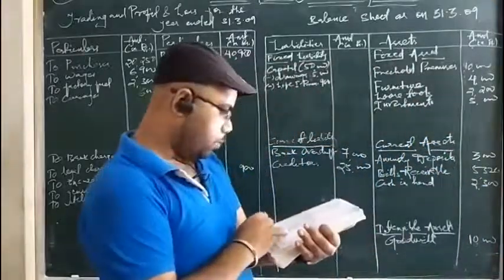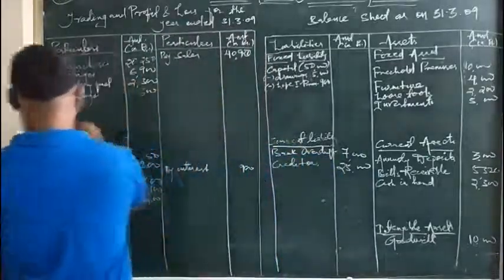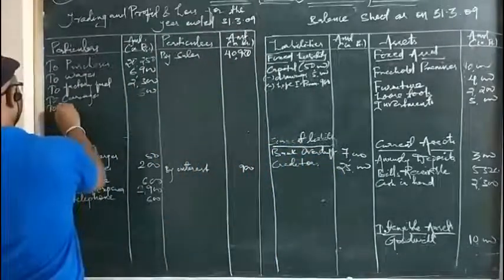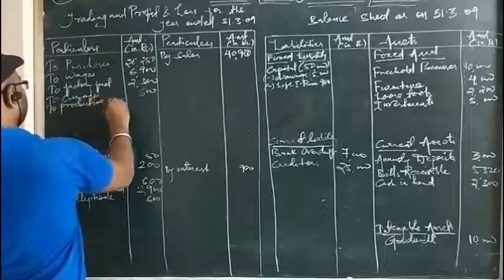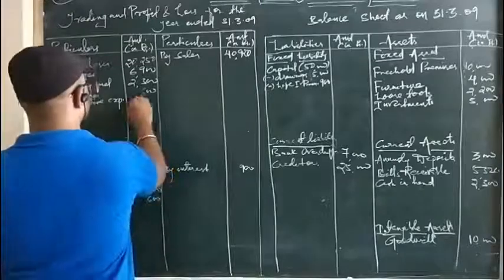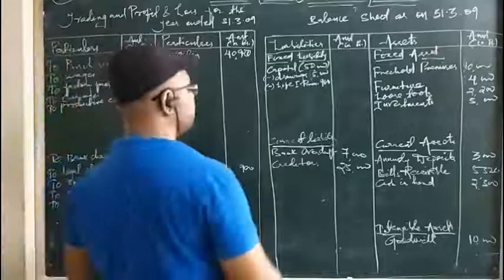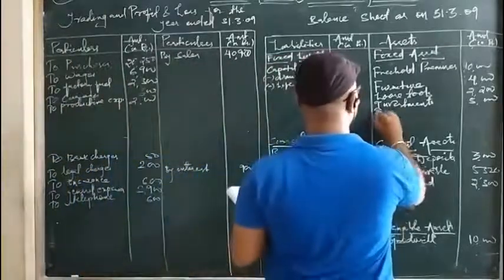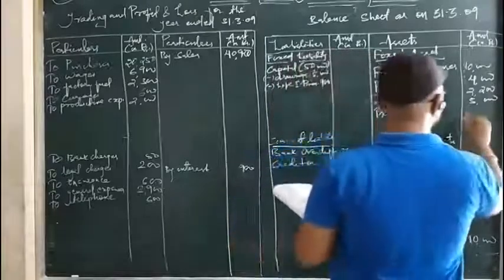Next we have productive expenses. So it is directly indicating net expenses related to production, so productive expenses is 2,000. Then plant is a fixed asset. We write here, so plant is 15,000.